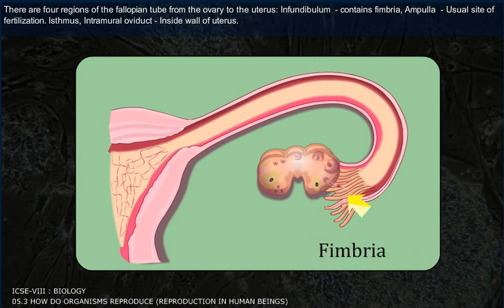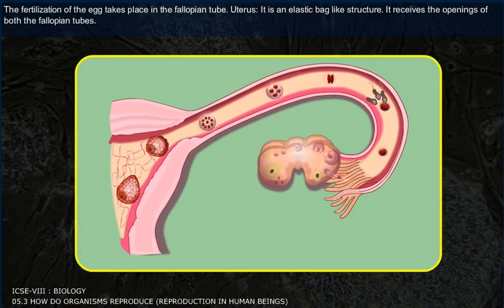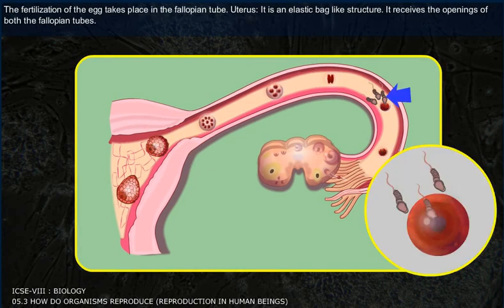Infundibulum contains fimbria. Ampulla, usual site of fertilization. Isthmus, intramural oviduct, inside wall of uterus. The fertilization of the egg takes place in the fallopian tube.